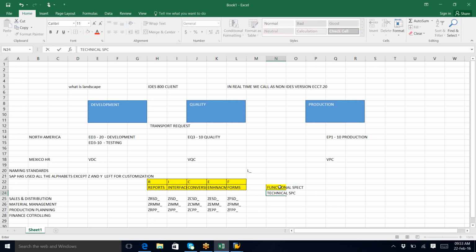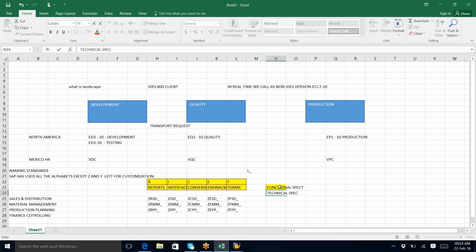Any idea? Functional specification means what requirements the client wants. Who will give the functional spec to the ABAPer? Client, I don't know, sir.